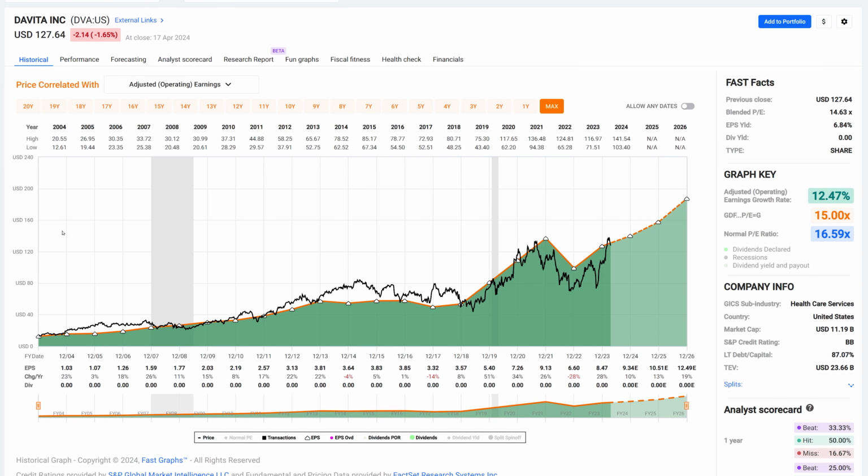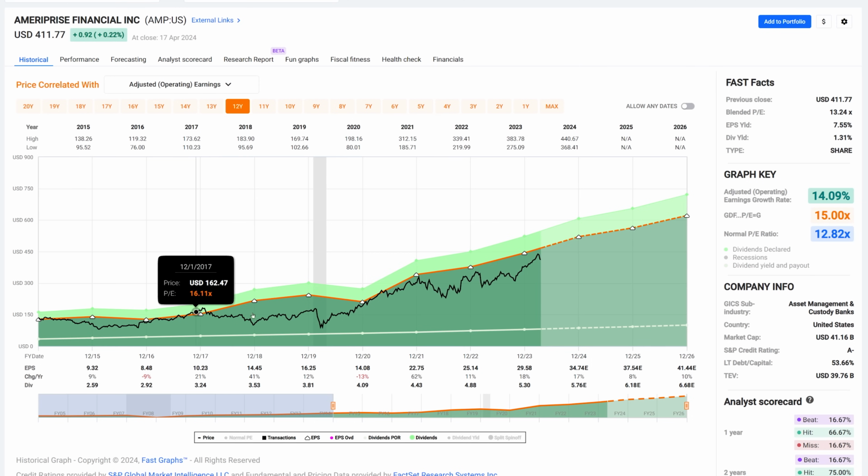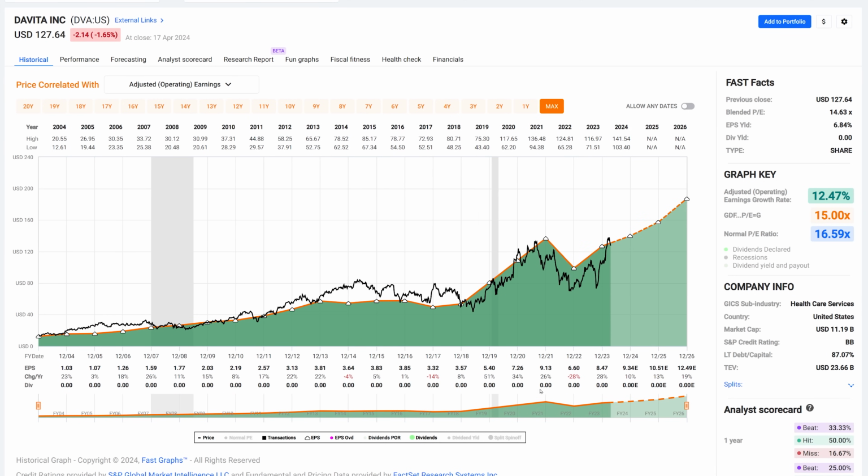Now, DaVita. If you noticed, companies like Ameriprise have this green shaded area, which is the dividend, and this white line, which is also the dividend. And the area below the white line is the payout ratio. But in the case of DaVita here, there are no dividend lines on this graph because the company pays no dividend.